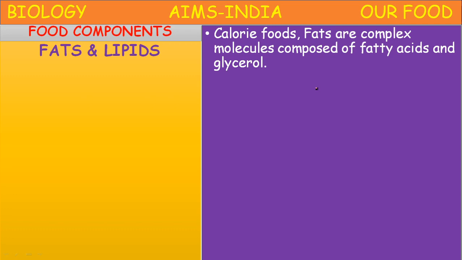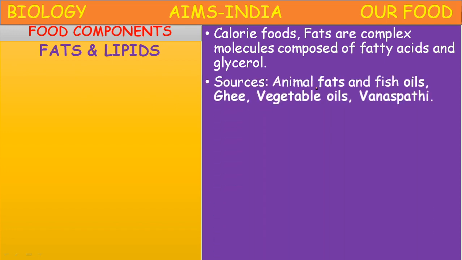Fats are also energy giving food materials. These are complex molecules composed of fatty acids and glycerol. Carbohydrates are made up of glucose, whereas these fats are made up of fatty acids and glycerol. The sources of fats are animal fats like fish oils, ghee, and the vegetable oils like sunflower oil, groundnut oil, and vanaspati. Vanaspati means dalda, which is made by the hydrogenation of oils.